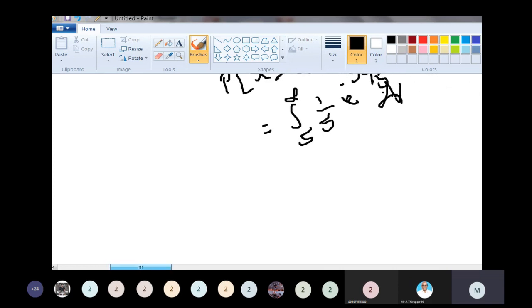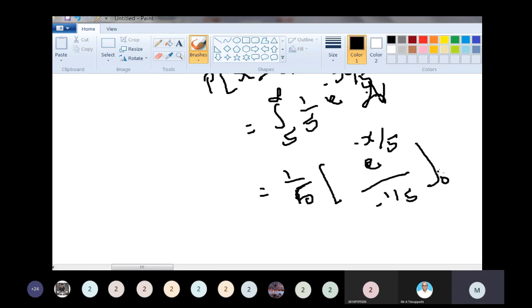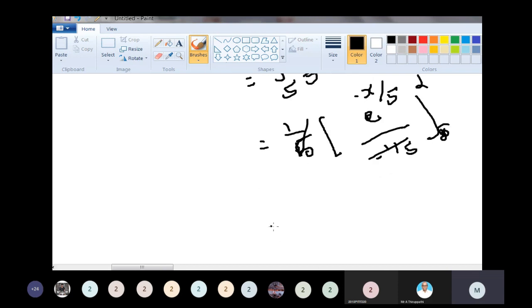Now integrate. 1 by 5 is a constant, so take it outside. The integral of e to the power minus x by 5 is e to the power minus x by 5 divided by the coefficient of x, which is minus 1 by 5. The limits are 5 to infinity, and 1 by 5 cancels.